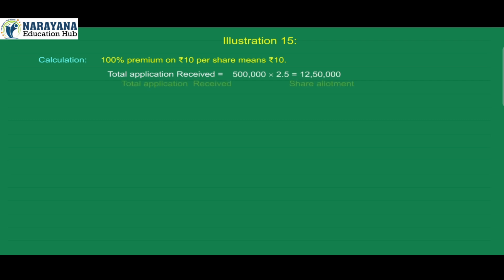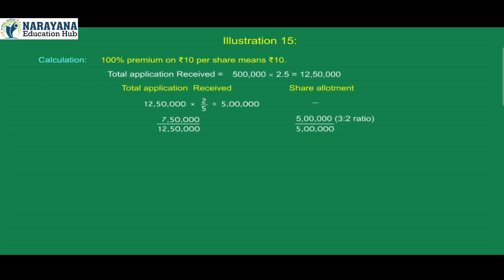Answer. Calculation. 100% premium on ₹10 per share means ₹10. Total applications received is equal to 5 lakh into 2.5, which is equal to 12,50,000. Applications rejected: 12,50,000 into 2/5 is equal to 5 lakh. Remaining 7,50,000, against 5 lakh allotted, that is a 3:2 ratio.